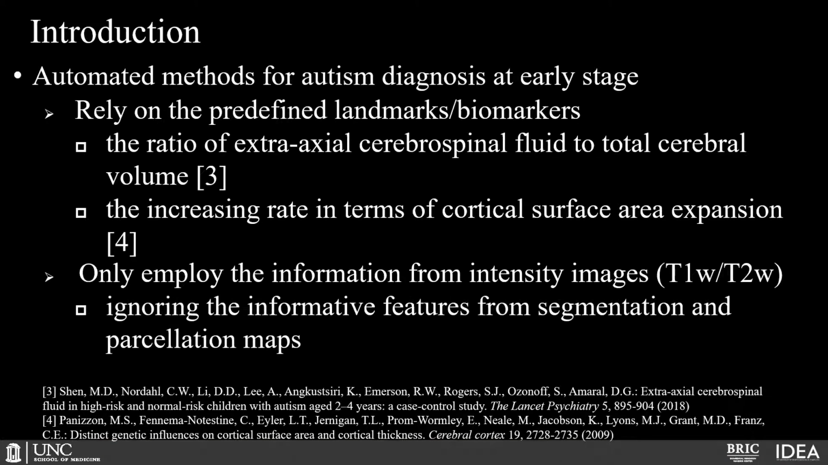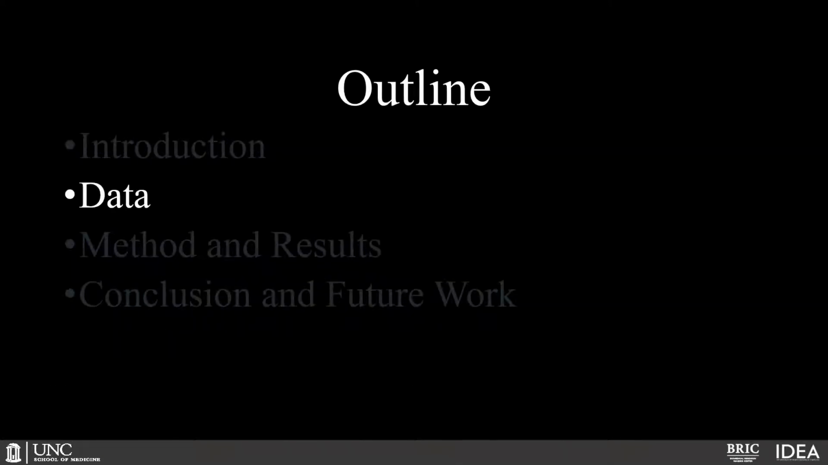Besides, these methods only use the information from intensity images such as T1 weighted image or T2 weighted image, ignoring the informative features from segmentation and parcellation maps. For example, some literature indicated many regions of interest with significant differences between autism and normal groups. Therefore, it is highly desirable to employ the information from segmentation map and parcellation map. In the second part, I will introduce the dataset used in our research work.